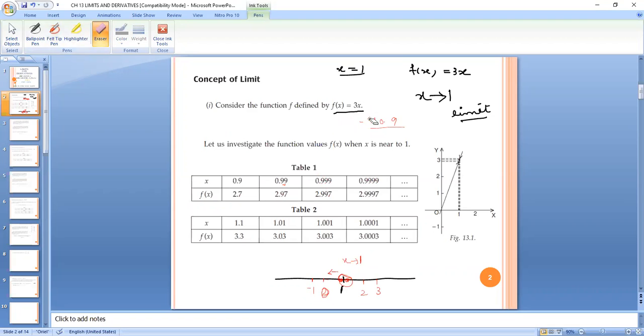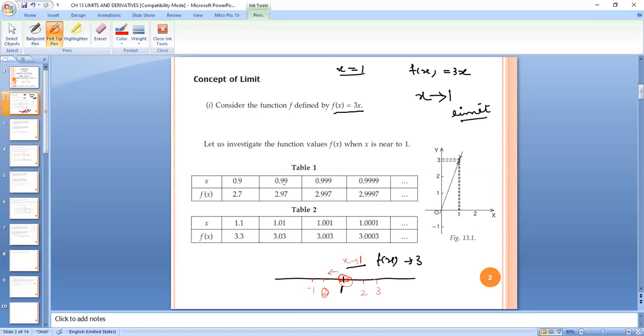That means what I am concluding, as I am going close to 1, f of x is going close to 3. So when x is approaching 1, my f of x is approaching 3, and it will be very close to 3. In fact, I should write f of x is approaching to 3 by arrow only. Right? Now this is when I'm taking the left side.